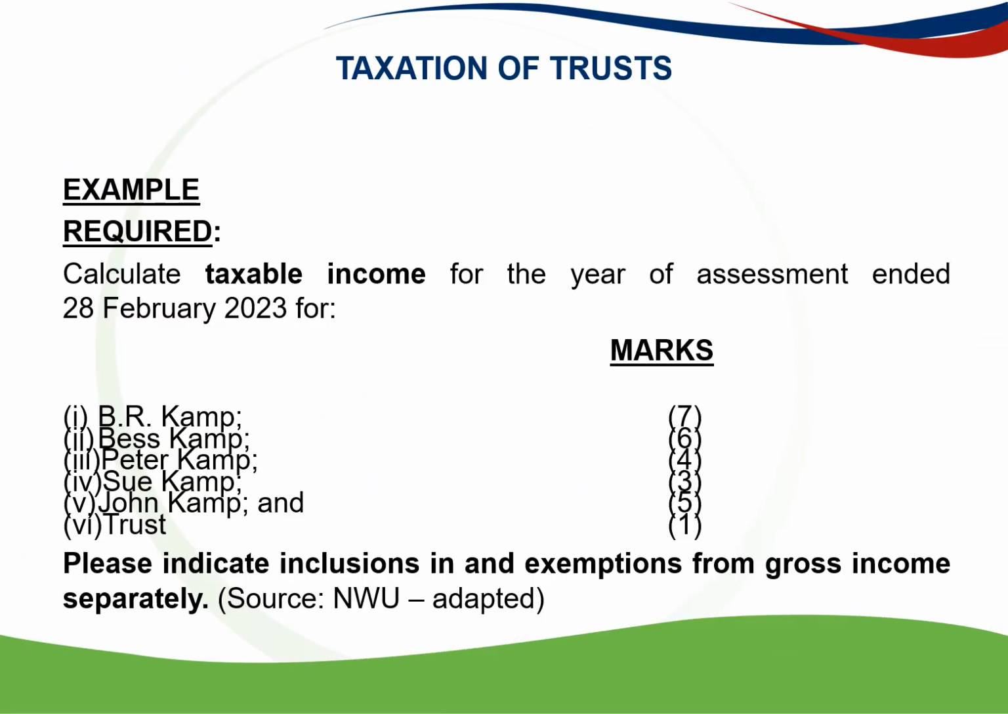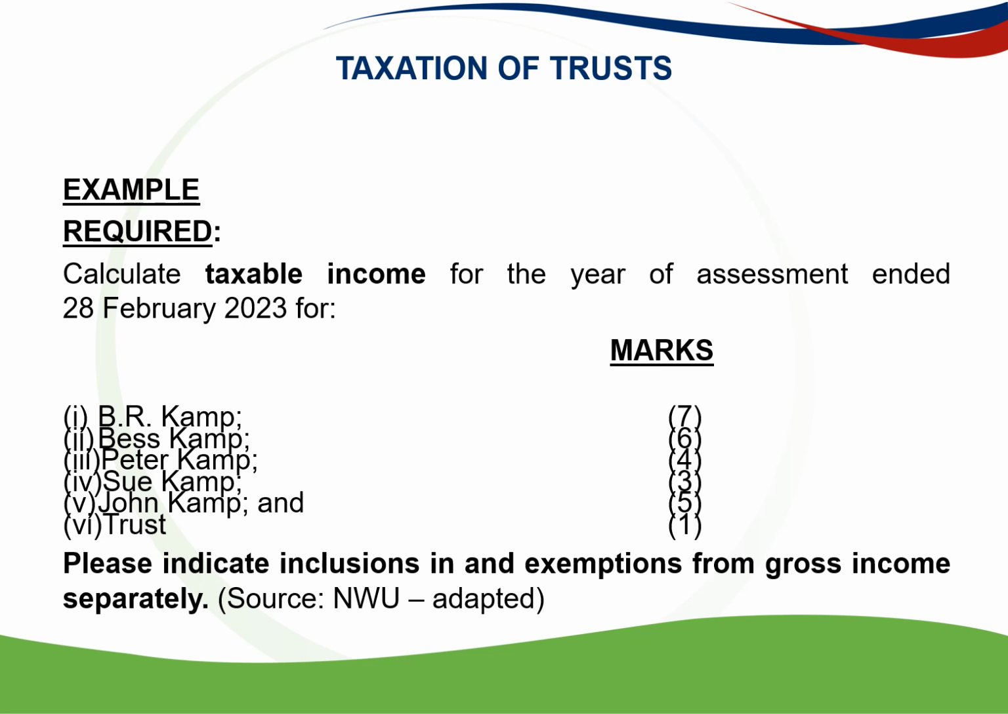So when you start a question, it's always important to look at the required first to see exactly what is asked of you and what to look for in the question's information that is relevant in doing this answer. So we have to calculate the taxable income for the year of assessment ended 28 February 2023. So it's only the taxable income, not a tax calculation as well of normal tax or net normal tax. So don't waste time unnecessarily then.